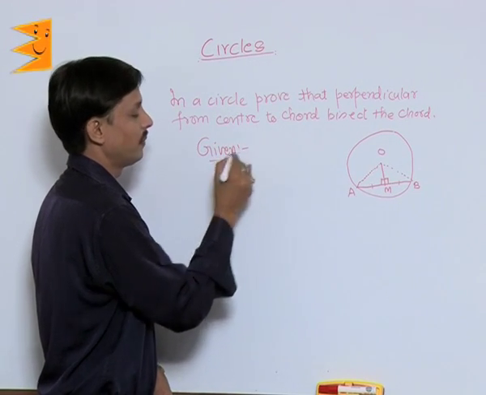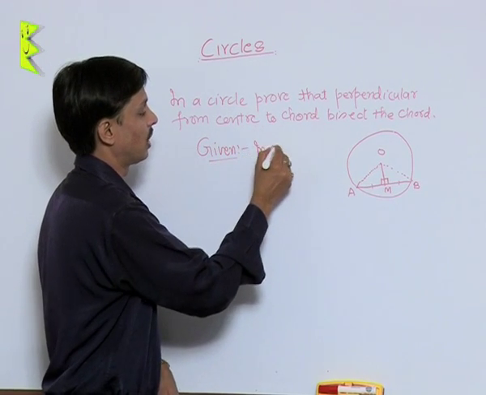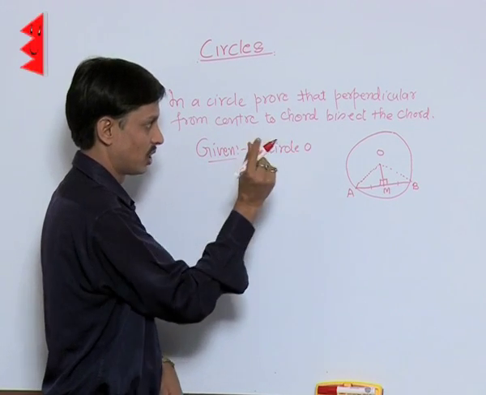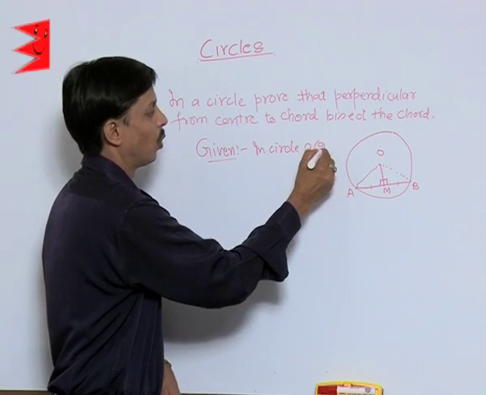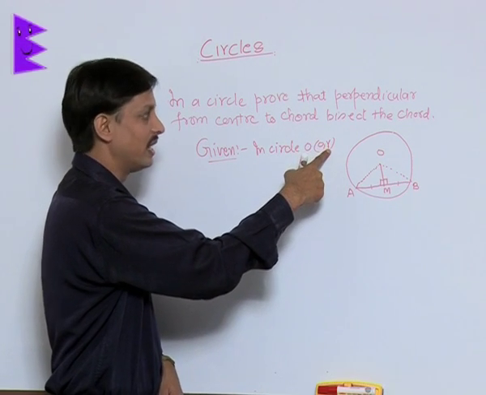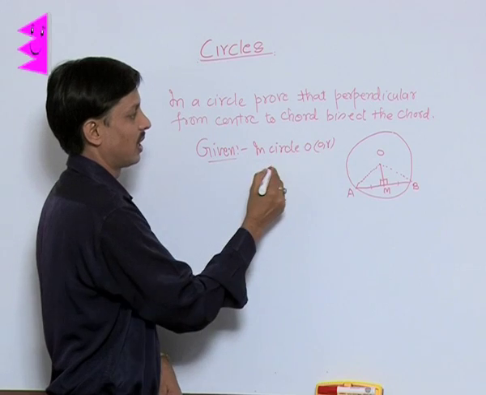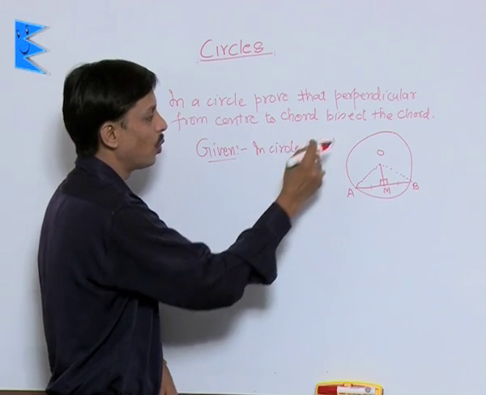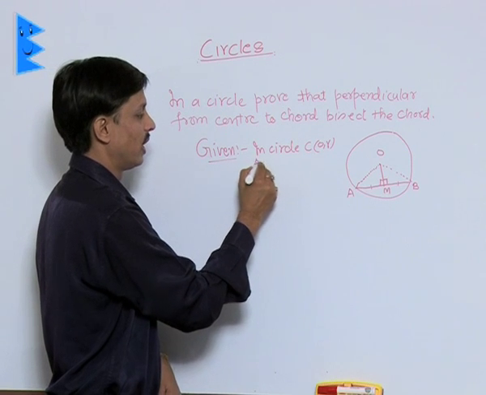What is given? The given is in circle. Wherever you want to write circle, just write this symbol and OR. This is the symbol of circle. Center is O and radius is R. In a circle, you can name it here C. In a circle COR, what is there?